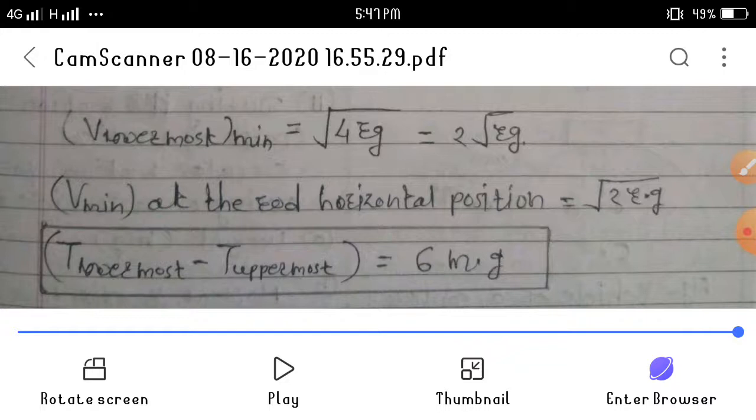Is zero speed possible at the uppermost point? Under what condition? Also prove that the difference between the extreme tension or normal forces depends only upon the weight of objects.